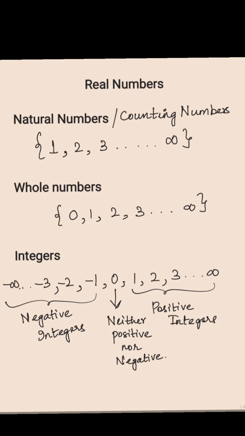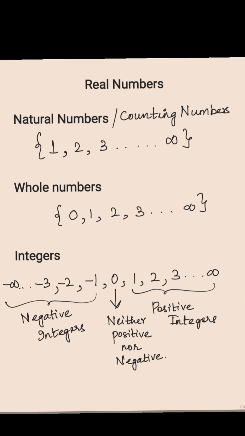The first thing is, what are natural numbers? Natural numbers are nothing but all the counting numbers. Whenever we have to count a number of objects, or when a teacher has to count the number of students on an everyday basis, wherever we use numbers for counting, we always start from 1. So all the set of numbers starting from 1 till infinity are called natural numbers. Natural numbers can also be called counting numbers.